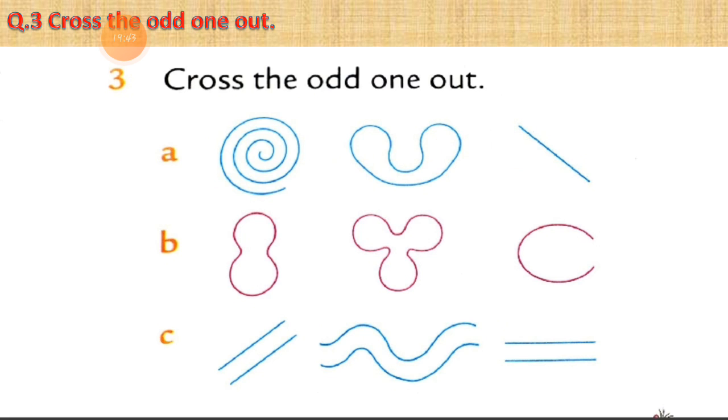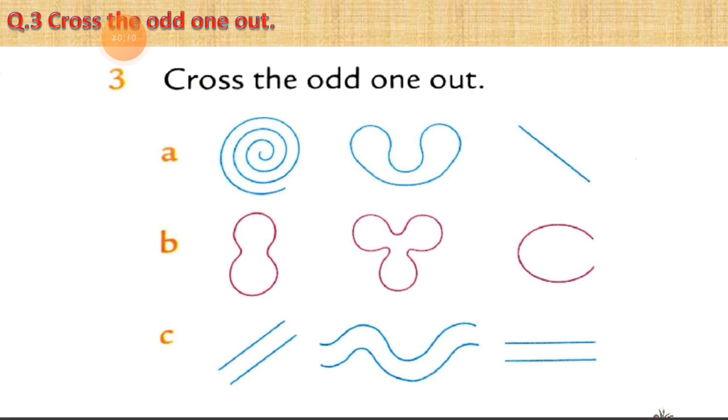No similarities with these shapes. Can any students guess which shape is odd from this given picture? Any idea regarding this, which shape is open, closed?